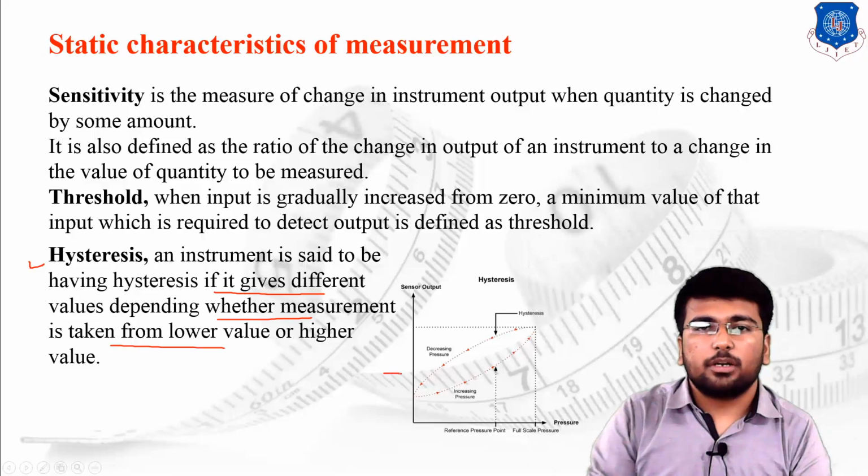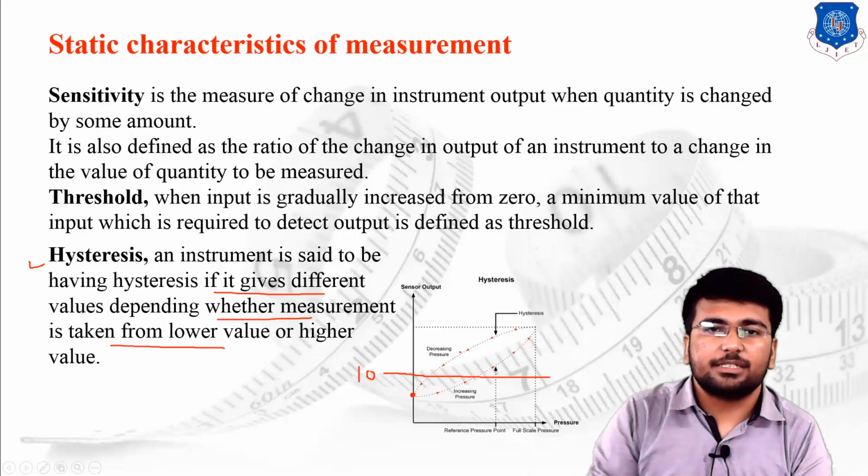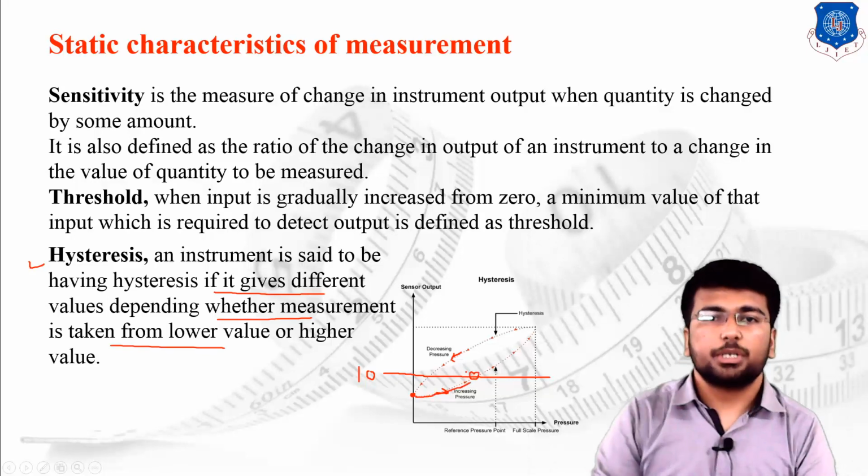Suppose I plot a horizontal line over here. I know this is not a proper horizontal line, but assume it is a horizontal line having the value 10. Now if I start the measurement, suppose this is the cycle of measurement, here the upward direction and here the downward direction. If I start increasing the value and I have to measure the horizontal value of 10, I will approach it here. As you can see from the figure, by approaching this particular value you are supposed to find some different value over the scale.